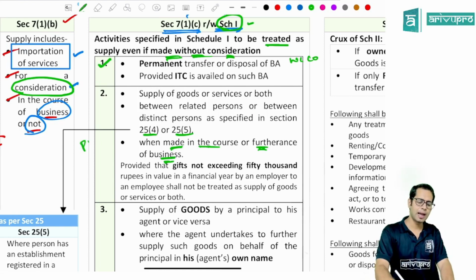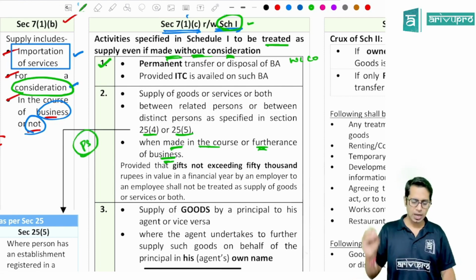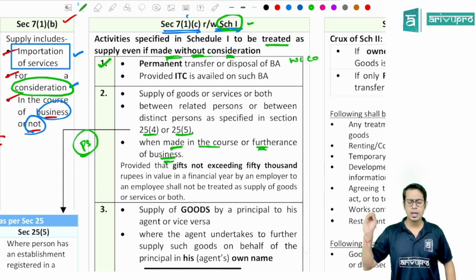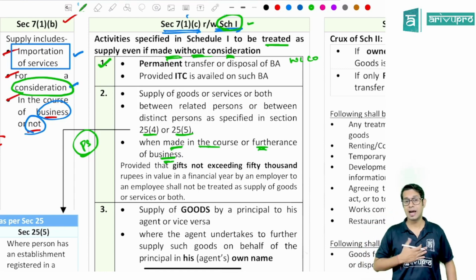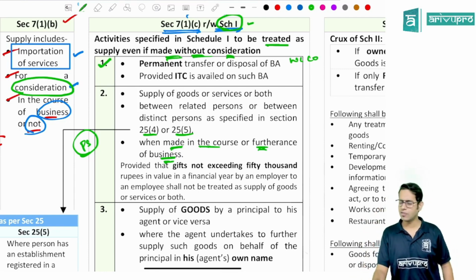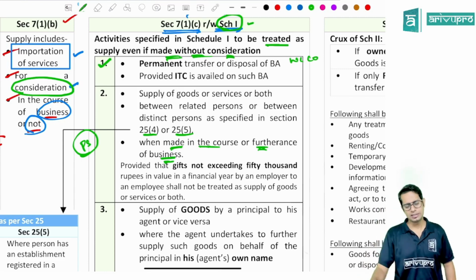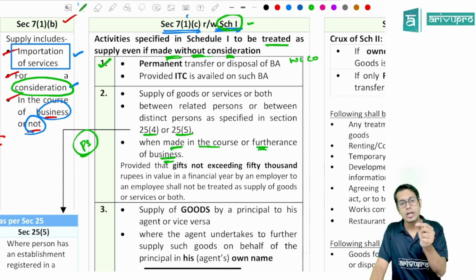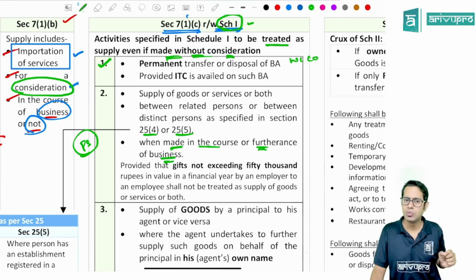Say for example, I am having a shop. I am having Priya Sarees. I am a sari dealer. Now my wife is treated as my relative. I give a sari to my wife without consideration. My wife comes to Priya Sarees and I give a sari to my wife. In this case, I am doing that without any consideration. So I am making a supply of sari to my wife without consideration, and it is in the course of my business only. My business is supply of sari. This particular transaction will be treated as supply.